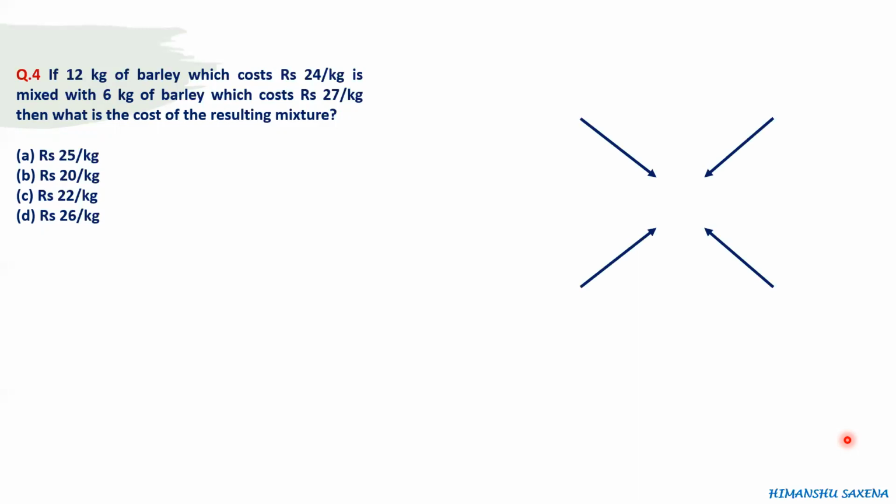So let's apply the concept of alligation. We can use the weighted average method also, but since we are learning the concept of alligation and it is very easy to apply, let's try and solve this question with the help of alligation only. So here there are two varieties of barley. One is 24 rupees per kg and another is 27 rupees per kg. When you mix these two in the ratio 12:6, you get a third mixture, and let us say the cost of that mixture is x rupees per kg, because this is what we have to calculate.